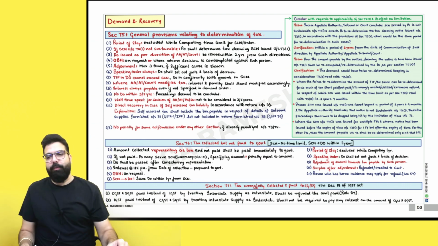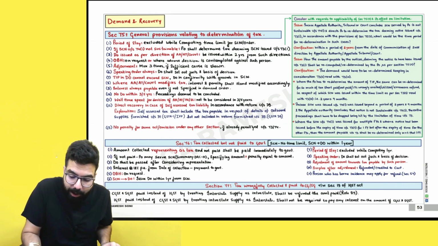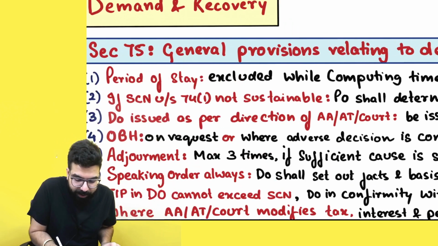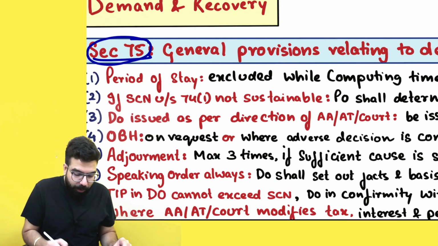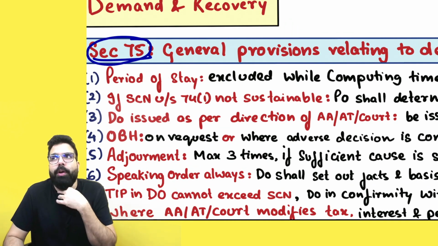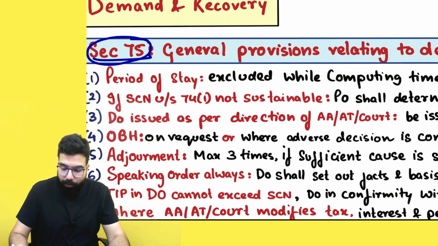Everyone listen to me very carefully. What is happening in demand and recovery? In demand and recovery, section number 75 was there. Section number 75 used to say that, sir, supposing the officer has issued you a show cause notice under section number 74. Listen to me very carefully.